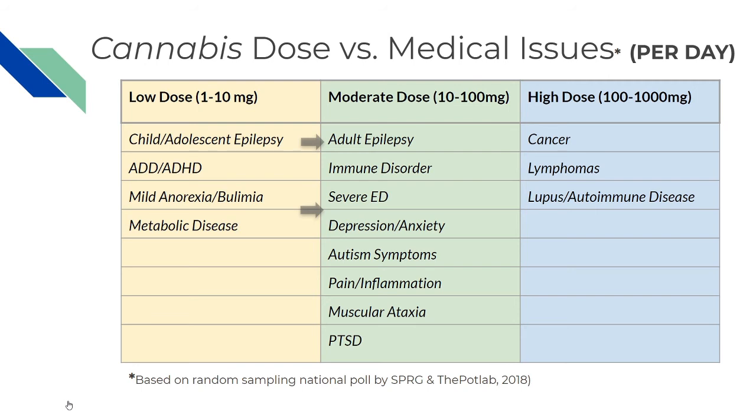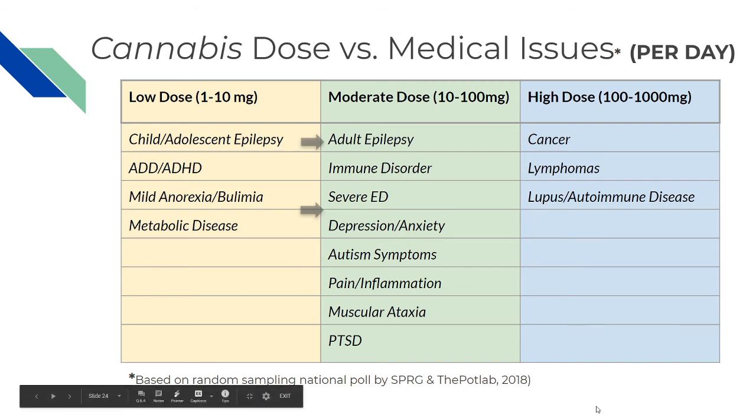In the moderate dose spectrum, we have many other disorders, including adult epilepsy, immune disorder, severe ED, depression and anxiety, autism, pain inflammation, muscular ataxia, and PTSD. The reason these all fall into the moderate dose range is these are adult doses. In our high dose category, you'll notice there's very few candidates.